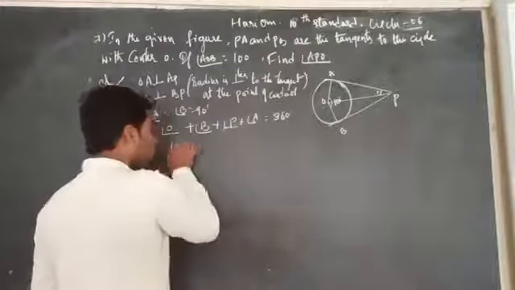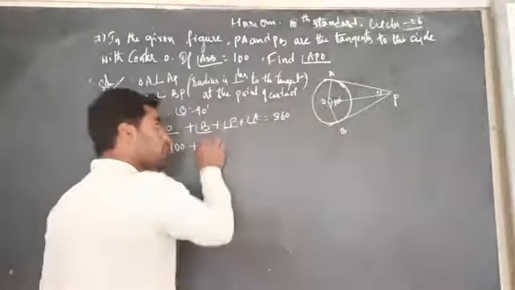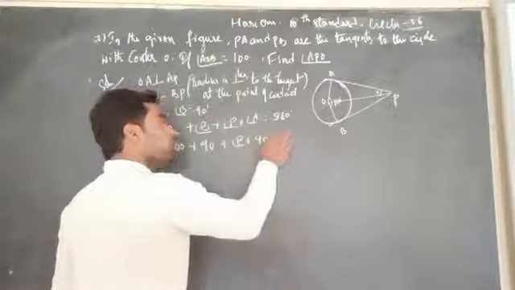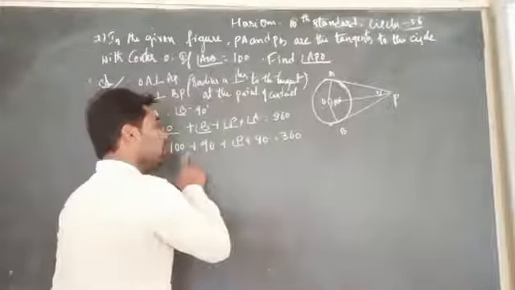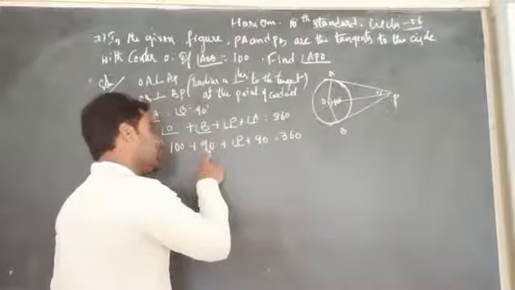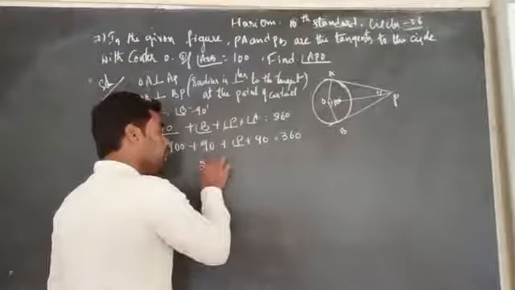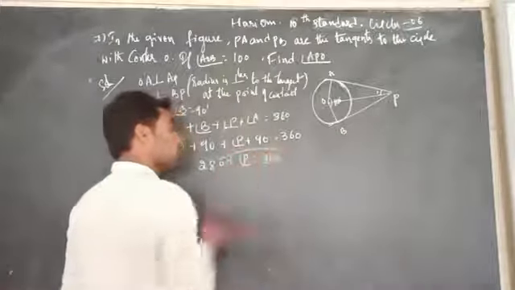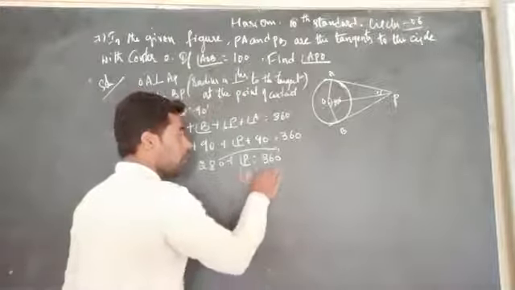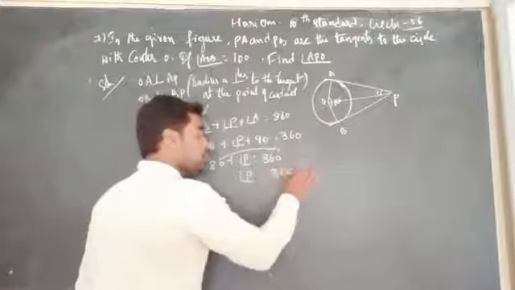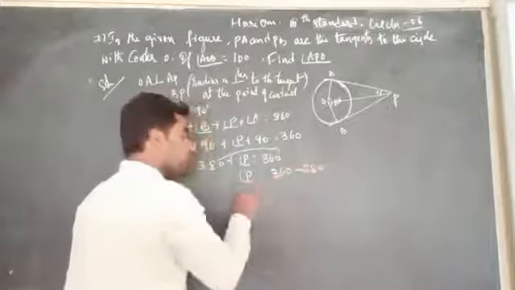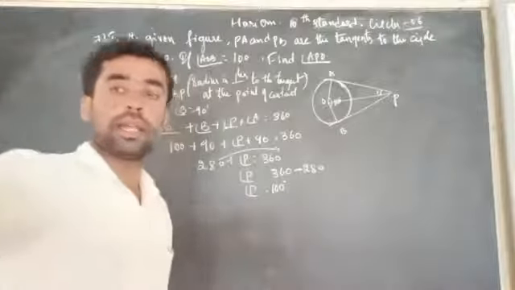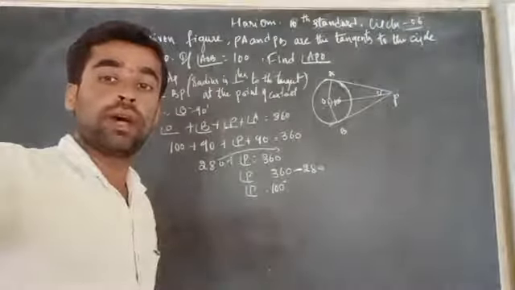Angle O is 100, angle B is 90 degrees, angle A is also 90 degrees. We add 90 plus 90, 180, 180 plus 100, 280, plus angle P is equal to 360. Transposing to the RHS, angle P is equal to 360 minus 280. Therefore, angle P is equal to 100 degrees. Is it clear?